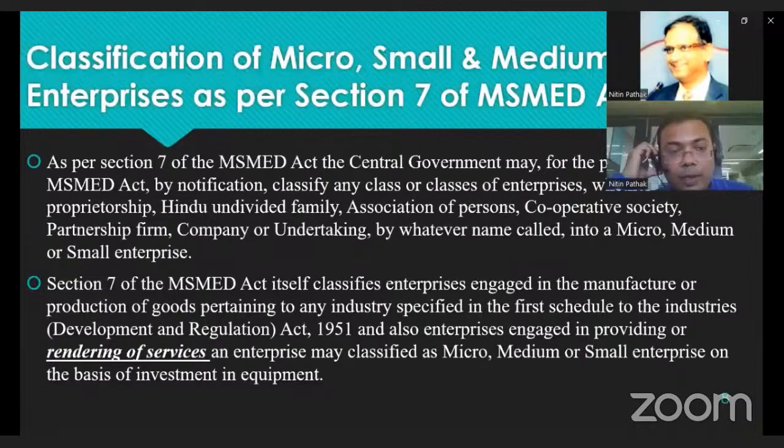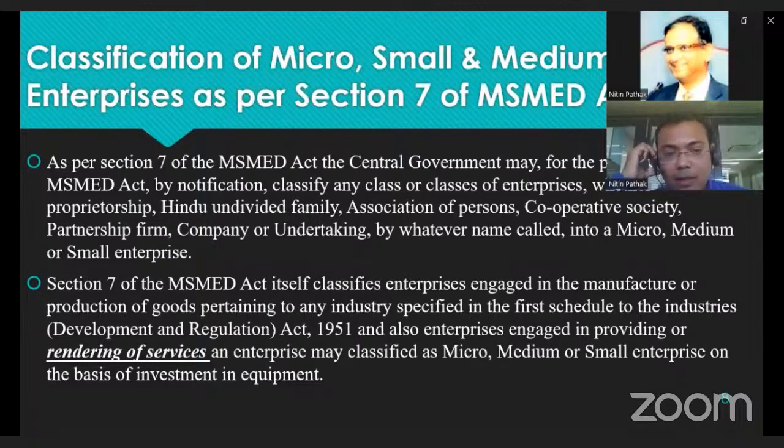Now here is the classification of micro, small and medium enterprises as per section 7 of the MSME Act 2006. As per section 7, the central government may, for the purpose of the MSME Act, by notification classify any class or classes of enterprise, whether proprietorship, HUF, AOP, cooperative society, partnership firm, company, or undertaking by whatever name called, into micro, small or medium enterprise.